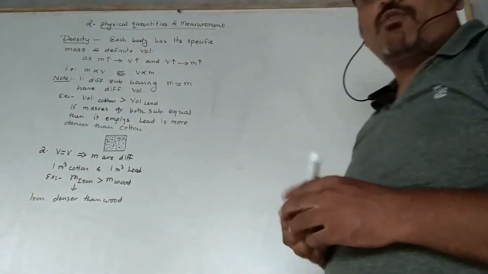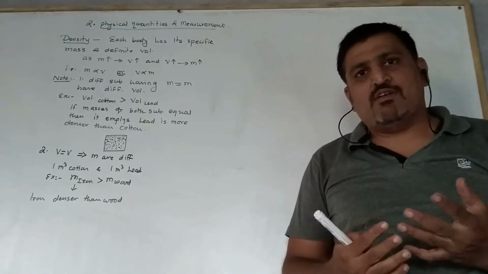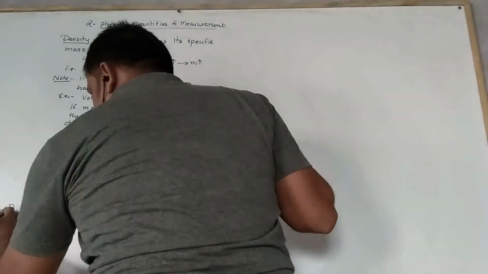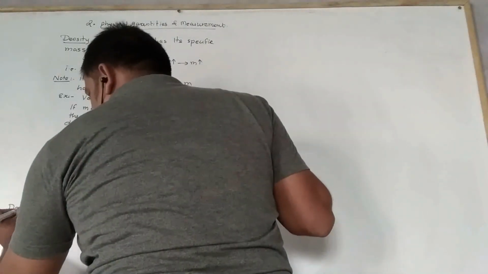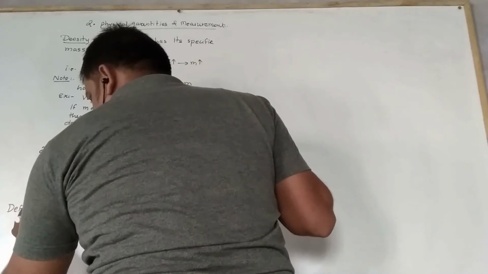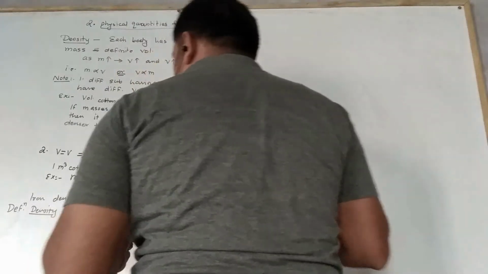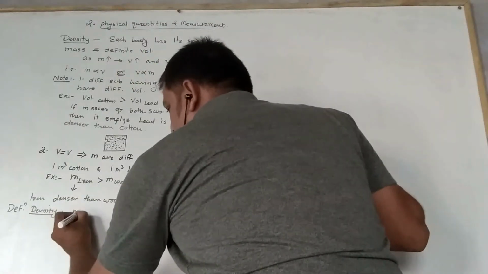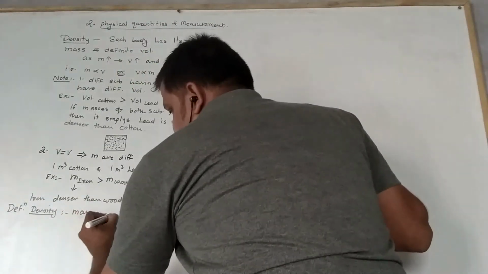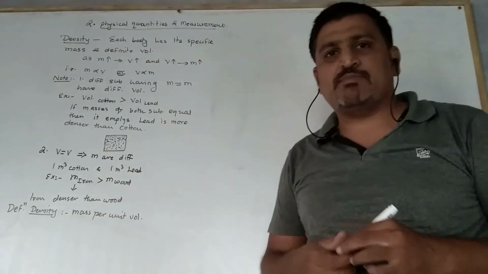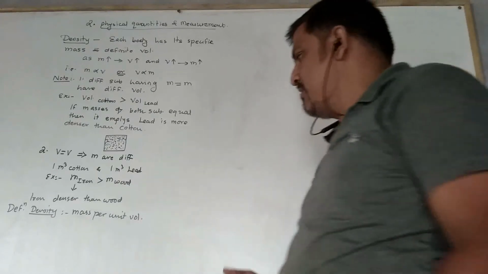Okay? So the question arises, what does density mean? So let's see the definition of density. Density is nothing but mass per unit volume. Density means what? Mass per unit volume.